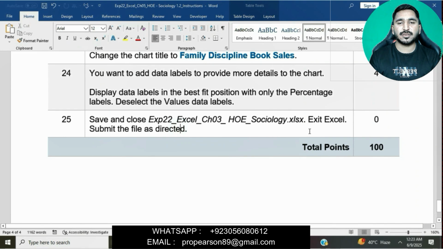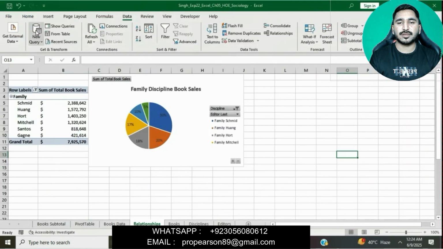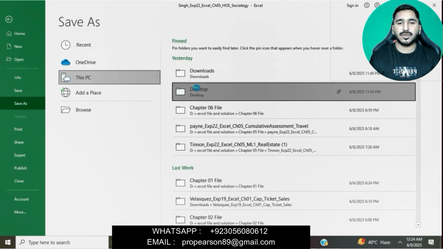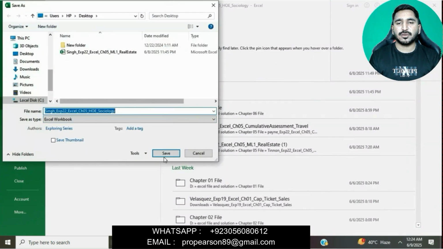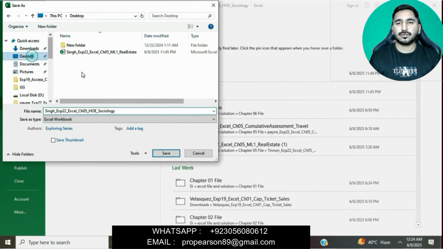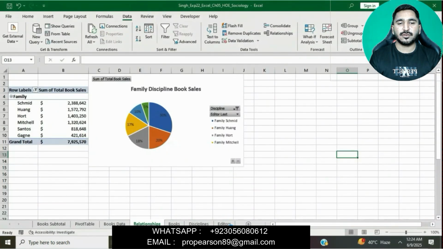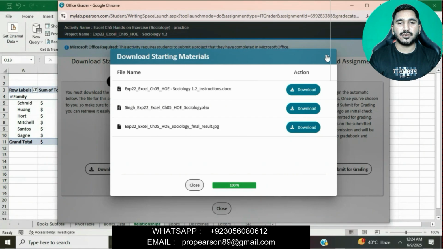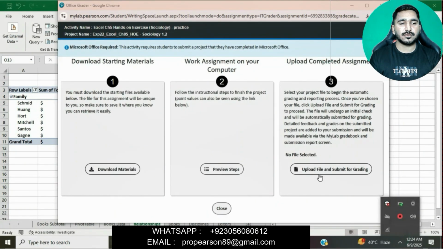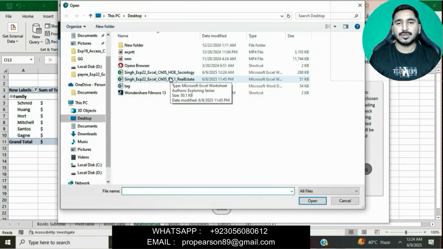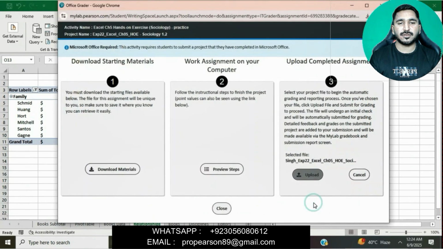Now save and close this file and submit the file as directed. We will Save As, okay, on the desktop. Okay, now I will upload this file. You can see this, I'm uploading this file. Go to the desktop. Here is the sociology file and then simply click on Open. This will take some time. This is uploading.